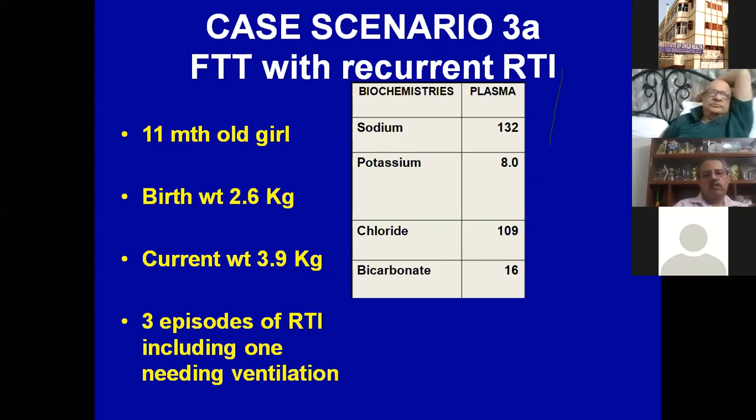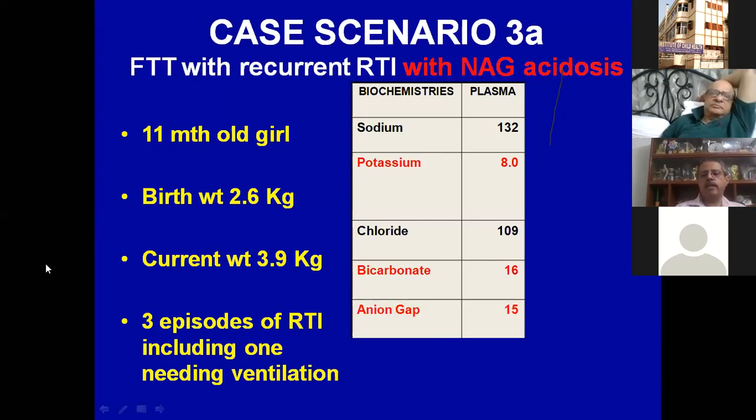Another child with recurrent respiratory tract infection, an 11-month-old girl with severe failure to thrive, you can see here, and 3 episodes of respiratory tract infection. And here also what we see is the sodium is low, but the potassium is very high, 8. And the bicarbonate is low. So high potassium, low bicarbonate, and a normal anion gap.